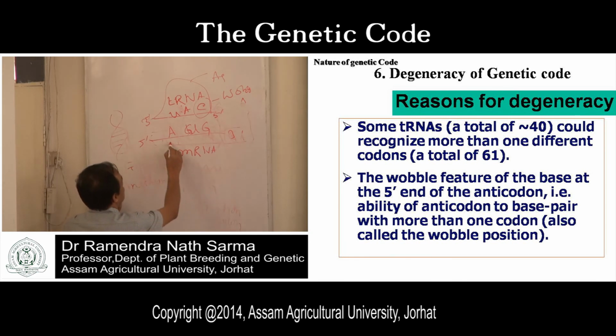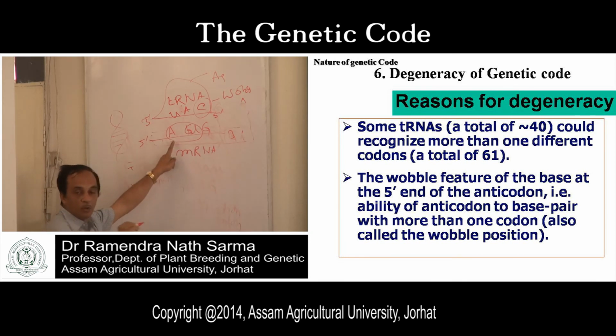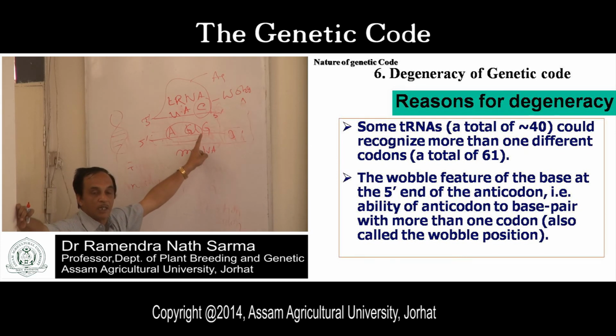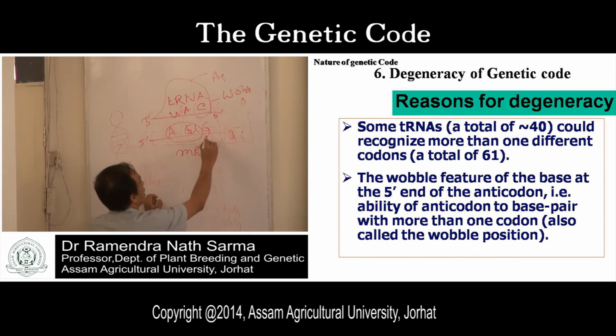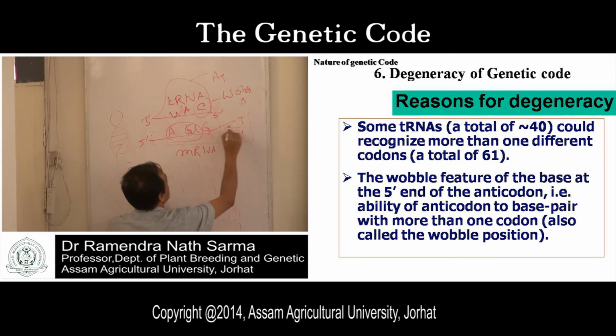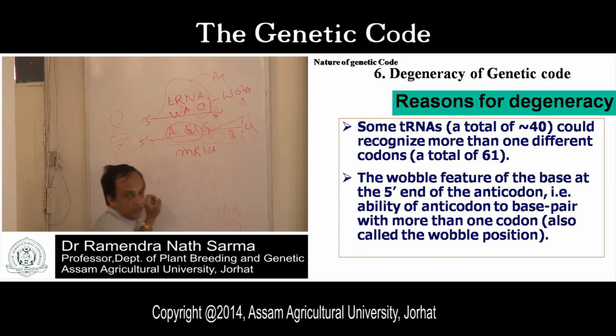In other words, the first two bases of the genetic code are fixed, but the third position base may change. It may be G, or it may be U, like this.